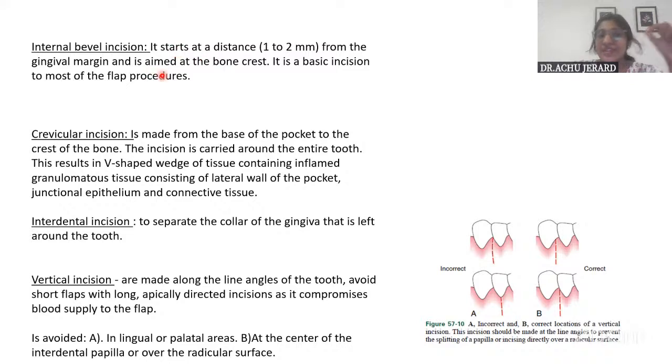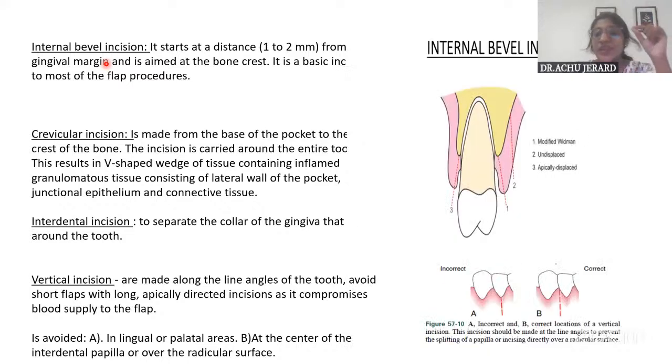So under each of these headings, you will have to write one sentence, with what it is being given, like the blades you can mention, and how it is being given. And about the internal bevel incision, it is based on the difference in the orientation as well as the distance from the gingival margin that the internal bevel incision is given. That is actually what determines the different types of flap technique. Again, I'll repeat, it is basically based on the difference in the orientation of the internal bevel. These are all internal bevel incisions only.